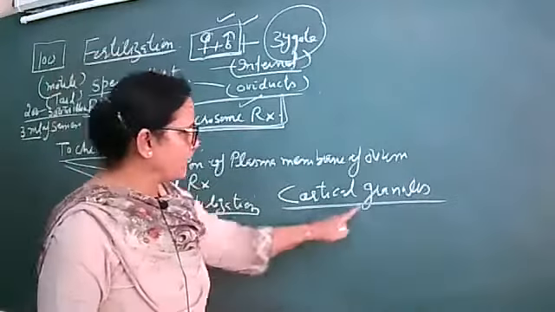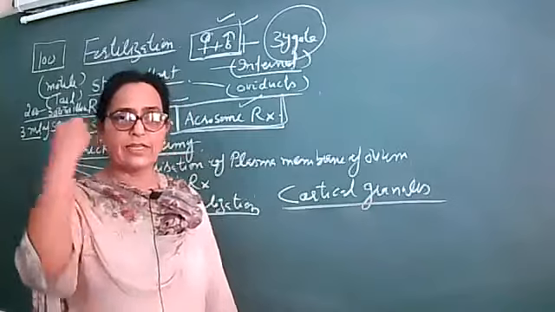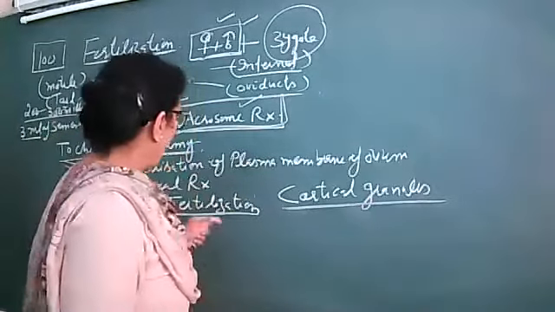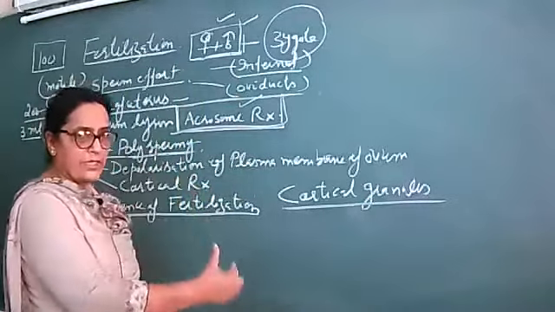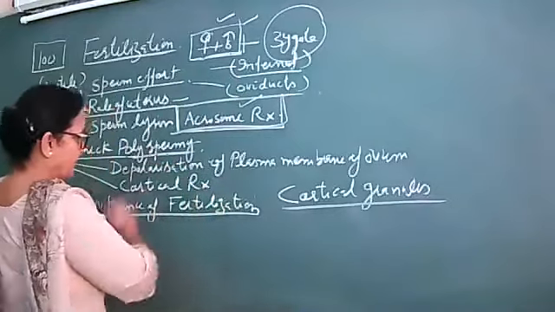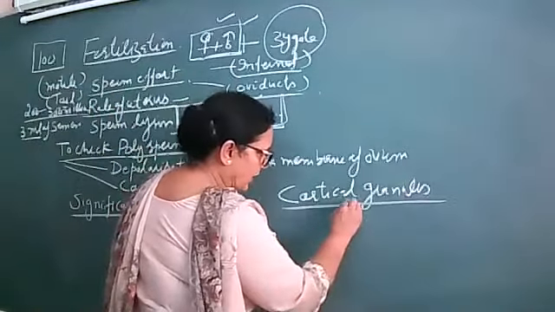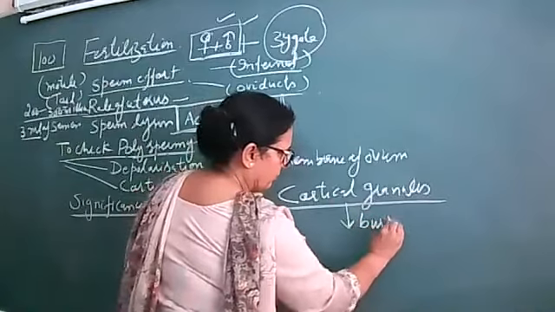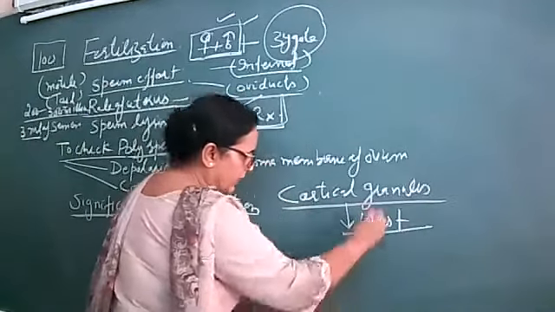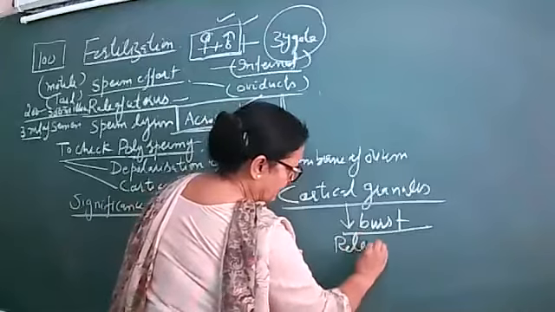So cortical granules have certain chemicals in them. When the sperm enters into the ovum, these cortical granules burst. They release the enzymes,